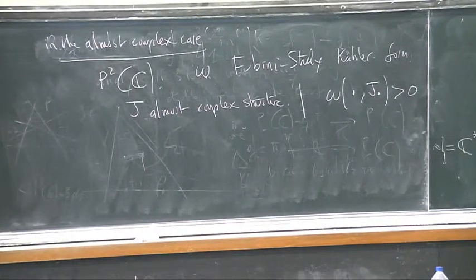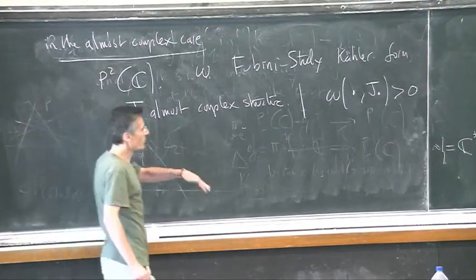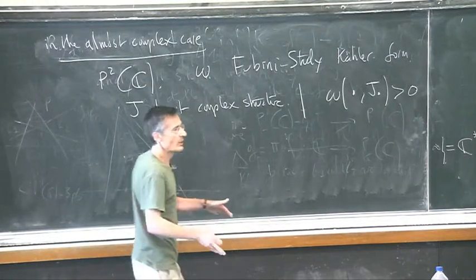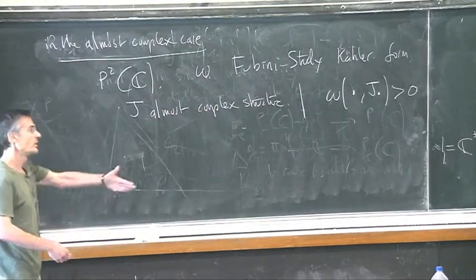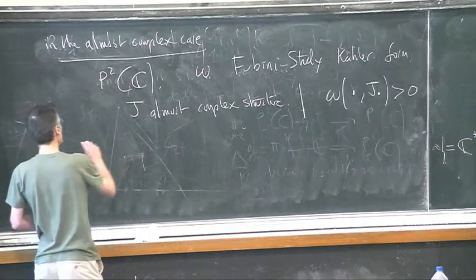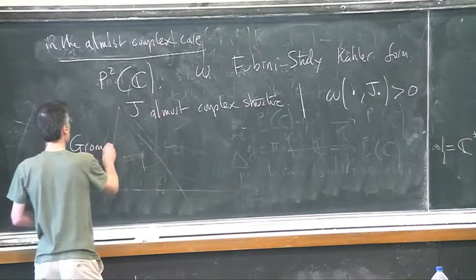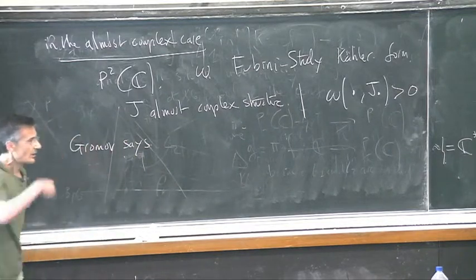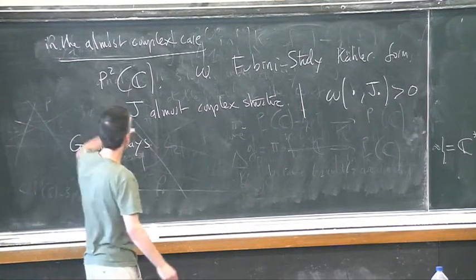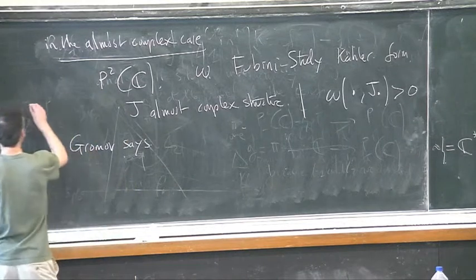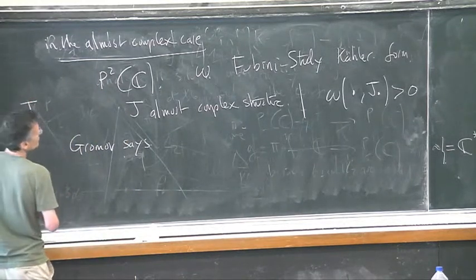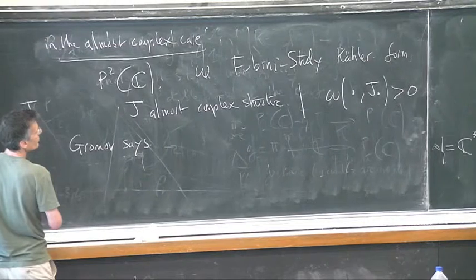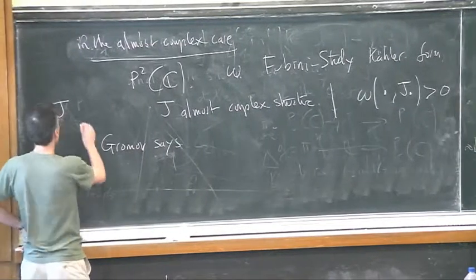So in this case, coming from the very situation in the classical case and by deforming it, Gromov says that you have a lot of, so I will call this a J projective plane or something like that.